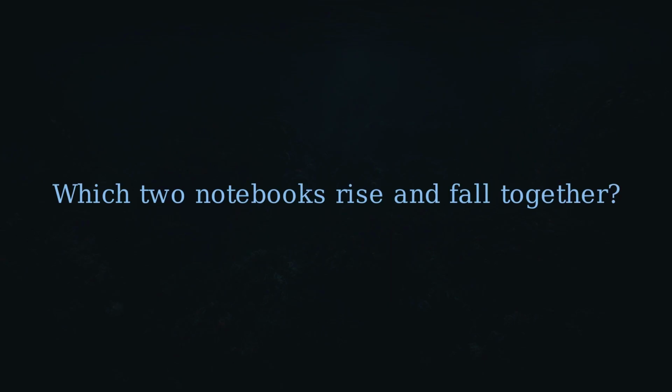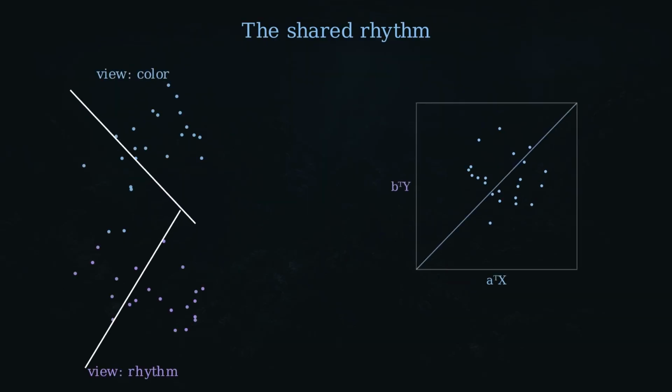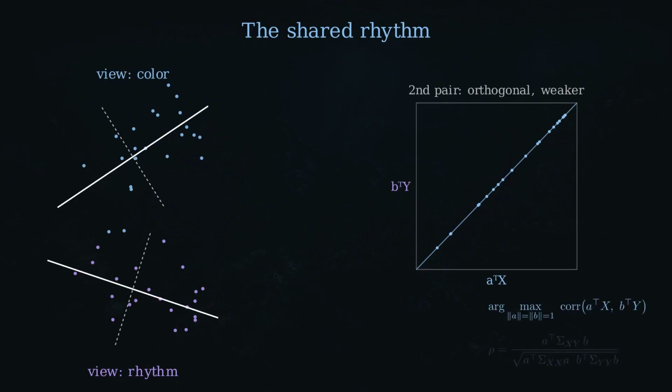Weight each one, a recipe of colors, a recipe of rhythms, and score how well the 2 track across the pool. Push that score as high as it goes. The peak is the first canonical correlation. The next pair hides in what's left. It sees only what 2 views share, and only ever 2.